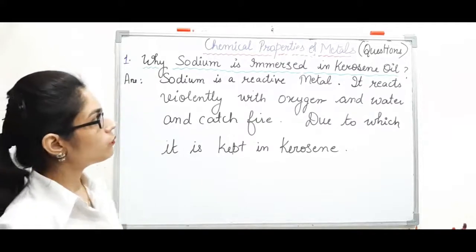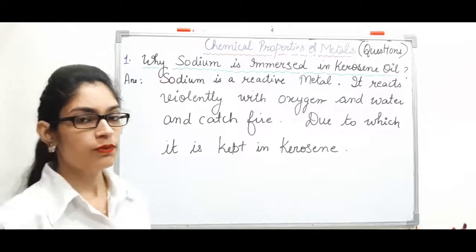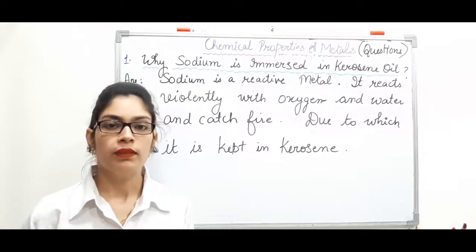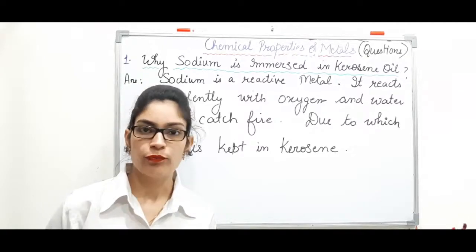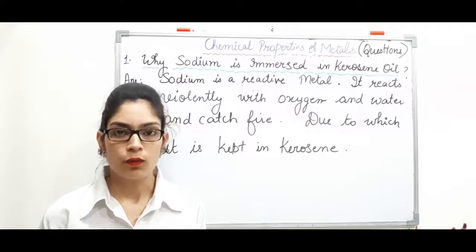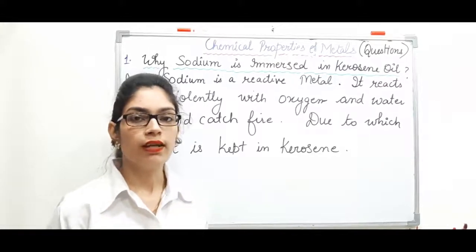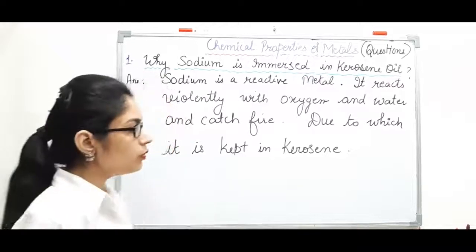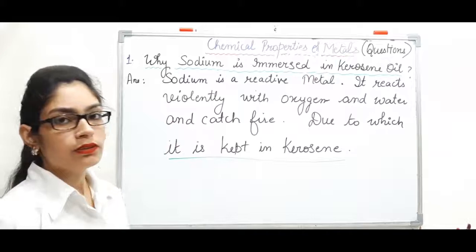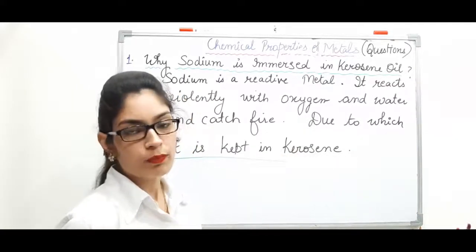The first question is why sodium is immersed in kerosene oil. This we have already discussed. Sodium and potassium are highly reactive metals, and when they react with oxygen and water, they react vigorously. The reaction is violent and catches fire. So due to this reason it is kept in kerosene. Why kerosene? Because kerosene forms a layer on the surface of the metal.